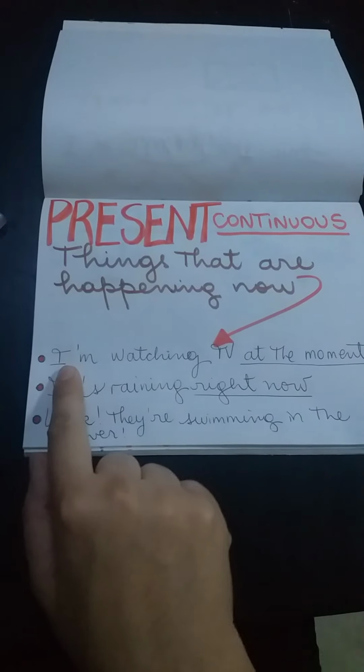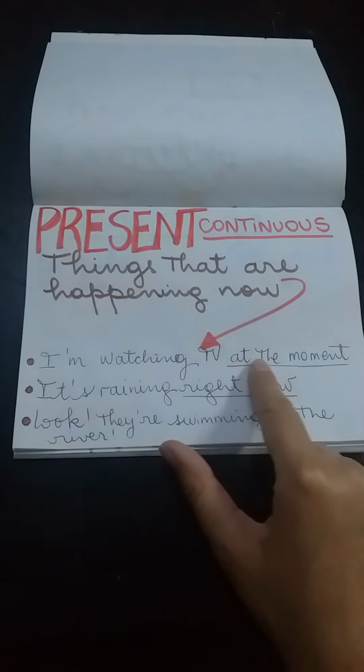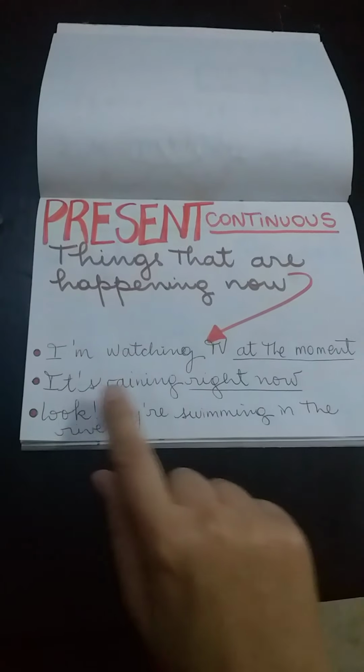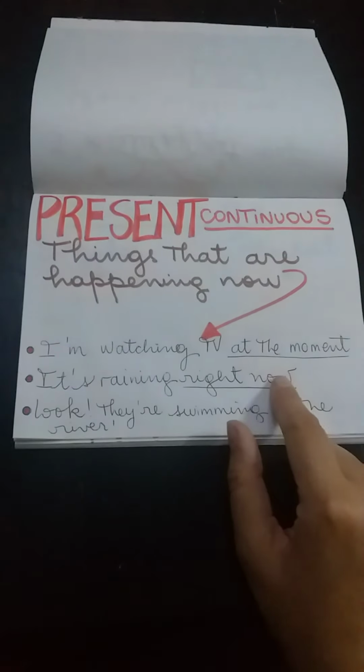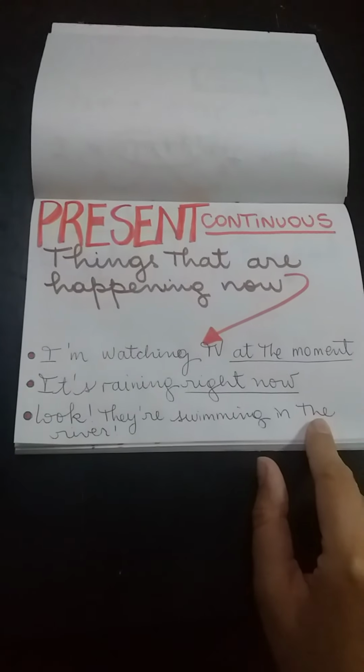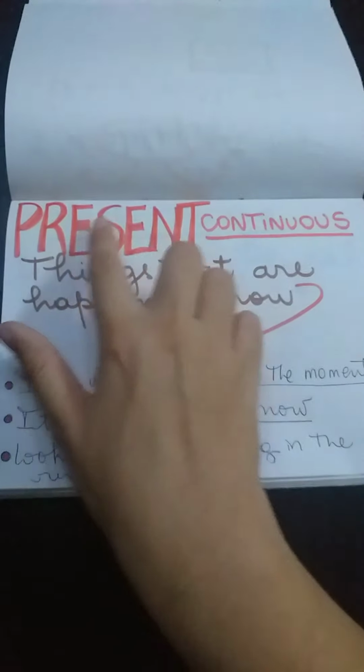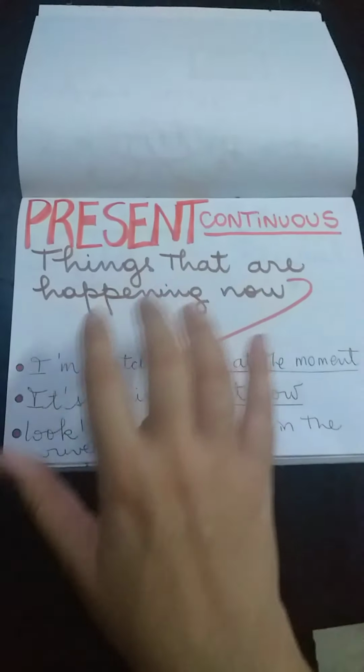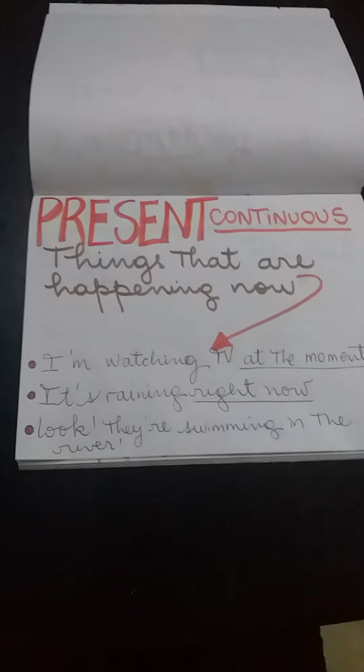For example, I can say, I am watching TV at the moment. It is raining right now. Oh, look, they are swimming in the river. They are typical examples of the present continuous to show that these actions are happening at the moment of speaking.